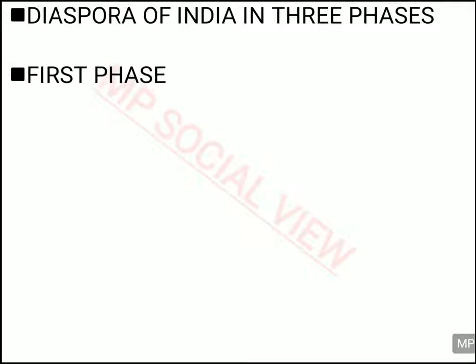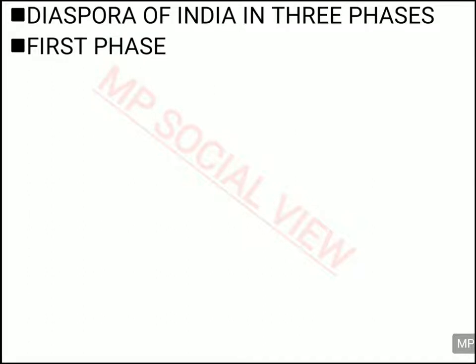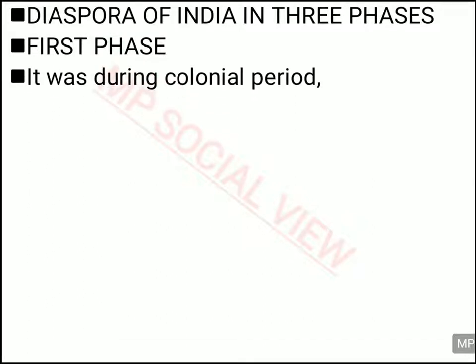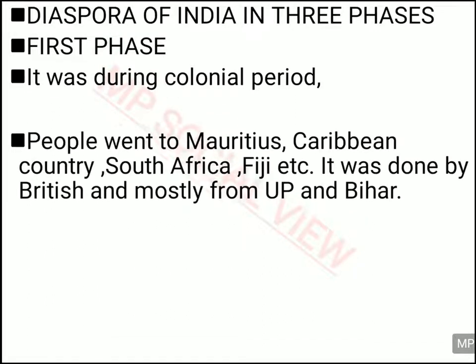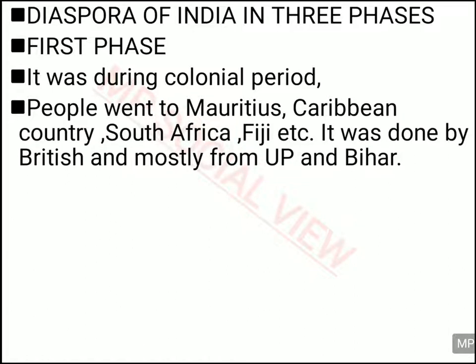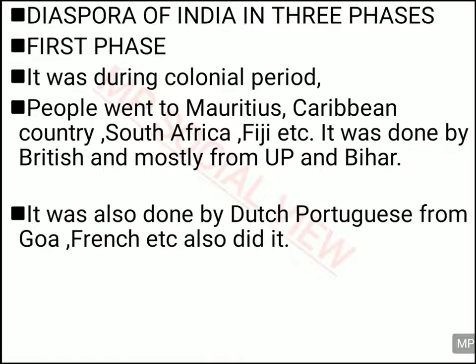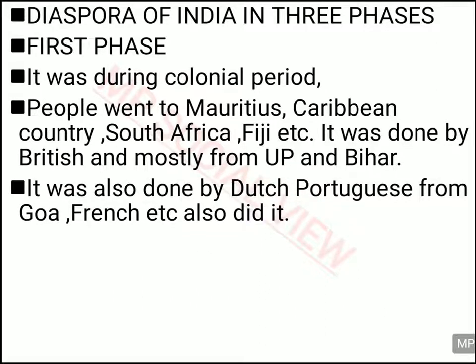It is actually divided into three phases. The first phase is related to the British rule time. In that time, many Indian people were sent to Mauritius, the Caribbean countries, the South African countries, Fiji and other countries. And it was done by the Britishers. Mostly the people of UP and Bihar were sent there.